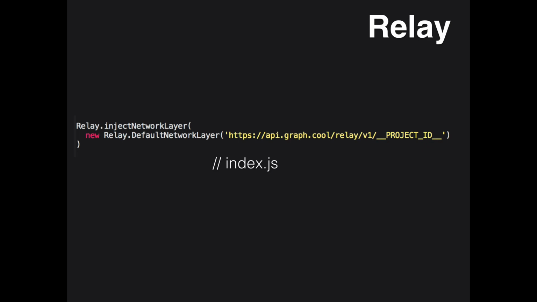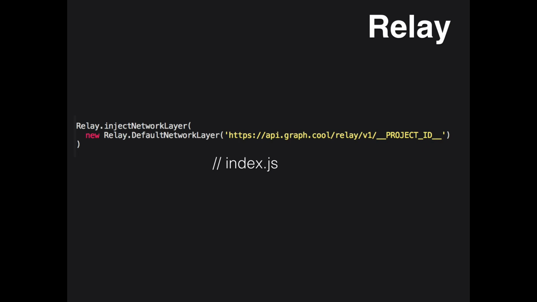So I'm actually pointing at the GraphQL API, which I'll talk about in a sec, but that's just where my data is coming from. And this would go in my index.js. I just have to point to my API. And this is just a Relay thing. They prefer it there rather than in your own separate file.